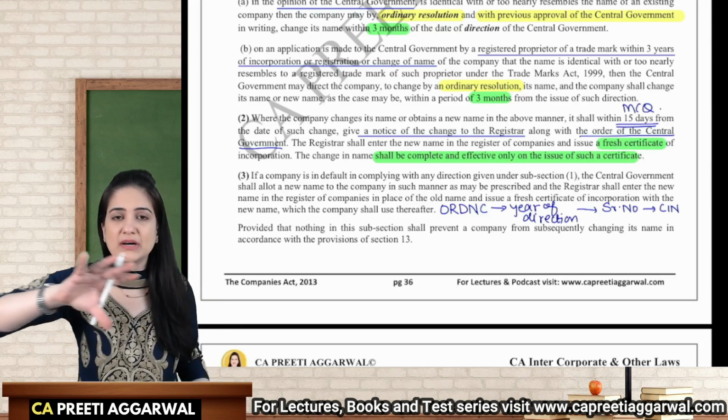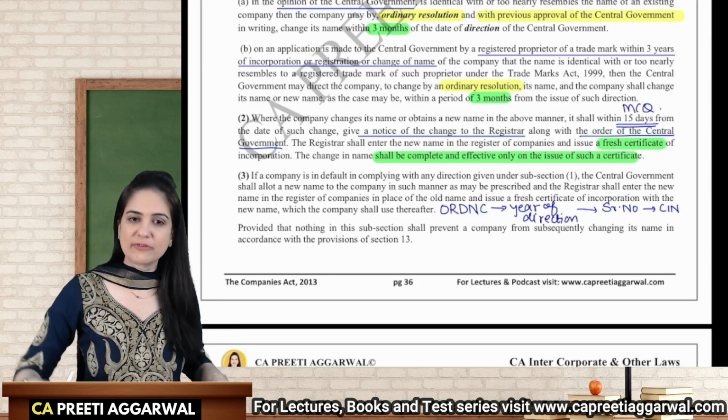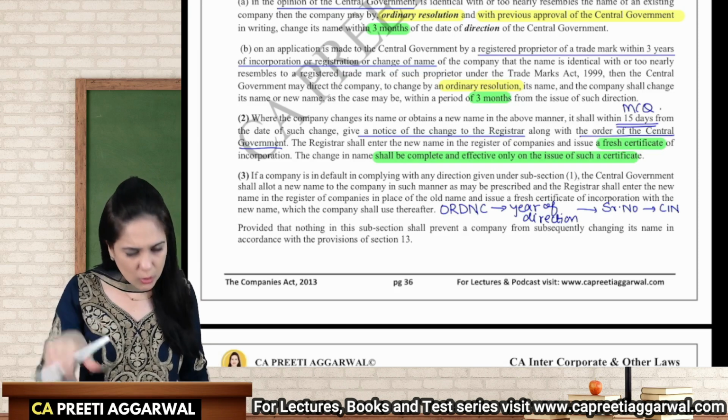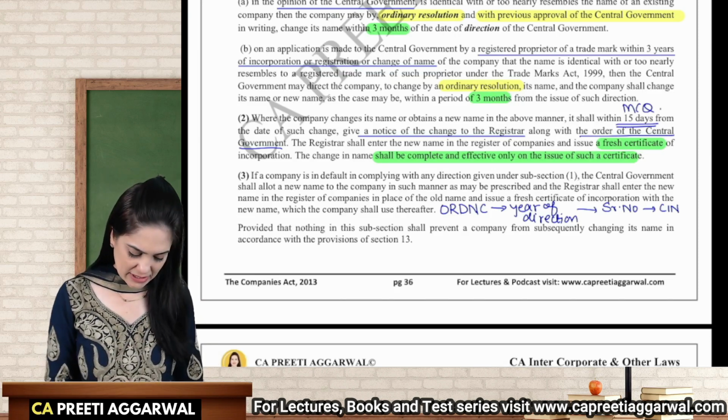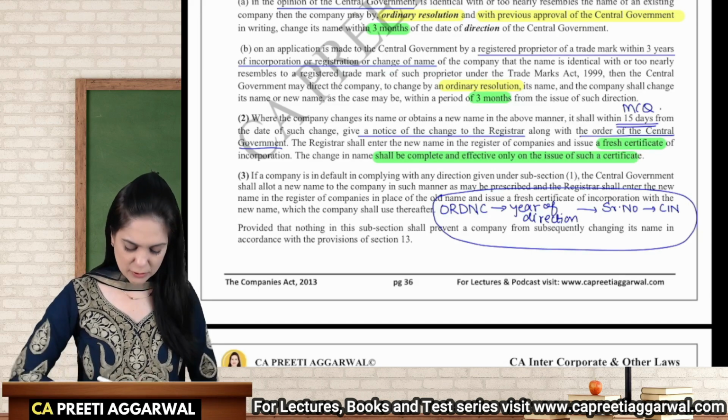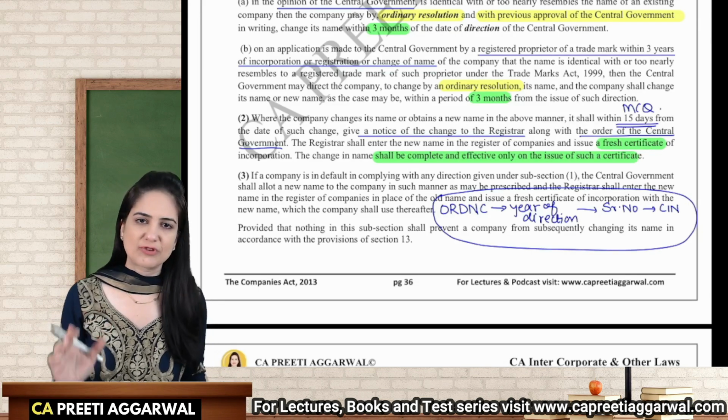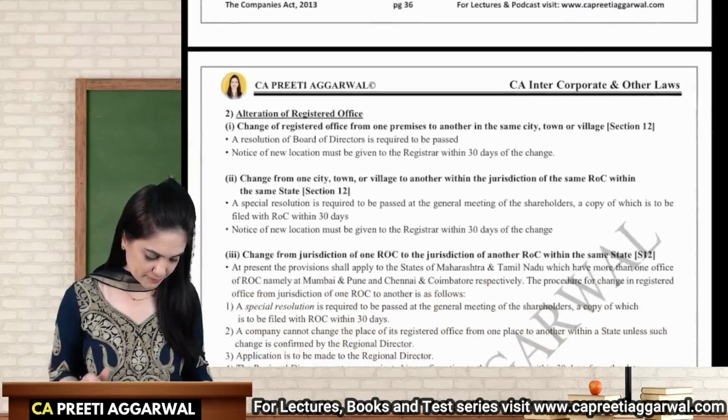This will be the entire name of the company. I don't like this name, go and voluntarily change the name by following the procedure of section 13. So indirectly I have compelled the company to follow the directions of the central government. So I think this was a very smart move.